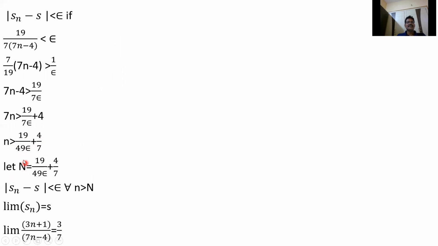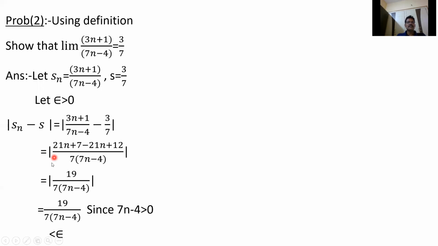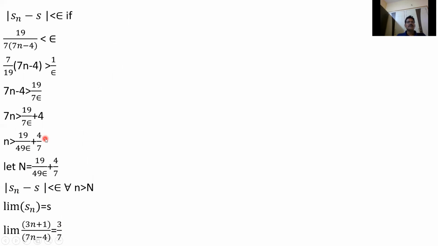Let capital N equal 19 by 49 epsilon plus 4 by 7.